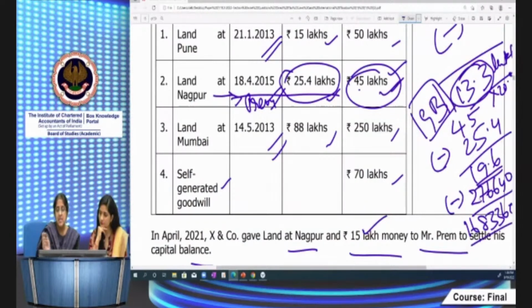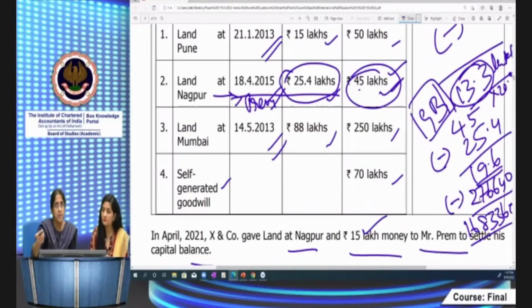Okay, 1680. What did I do now? I simply reduced 25.4 lakhs from 45 lakhs. This is the asset which is given to Prem. What is the book capital gain without considering the indexation factor? 19 lakh 60,000.